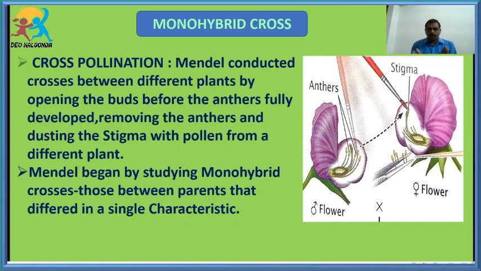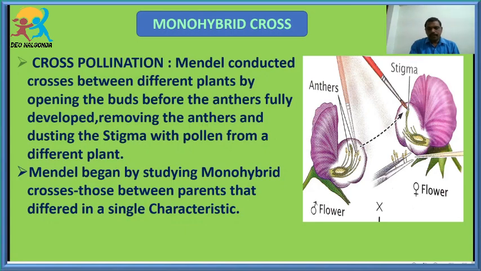Monohybrid cross means there is a cross between the parents by taking only one single trait. That cross we are calling a monohybrid cross. Like that, Gregor John Mendel extended his experiments for every character. For all the 7 characters individually, he conducted his experiments, prepared his results in a detailed paper, and submitted that paper to the Society of Brunn.